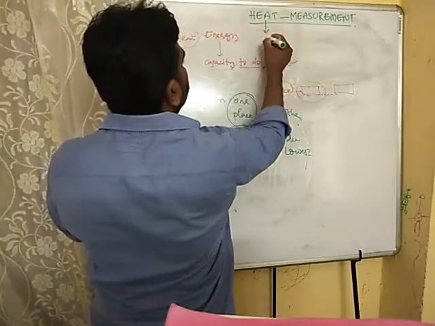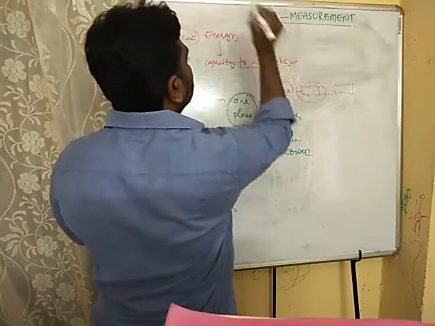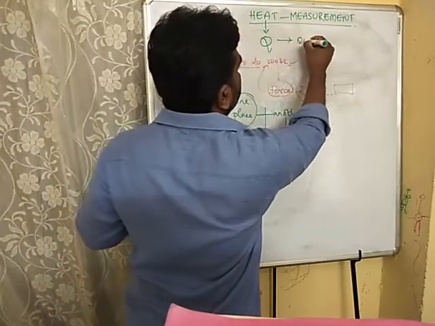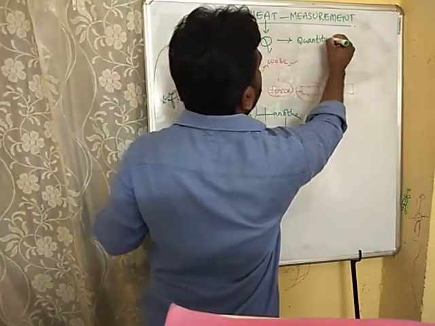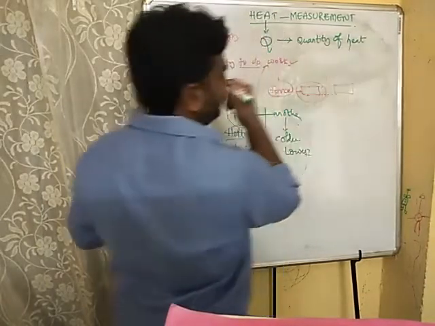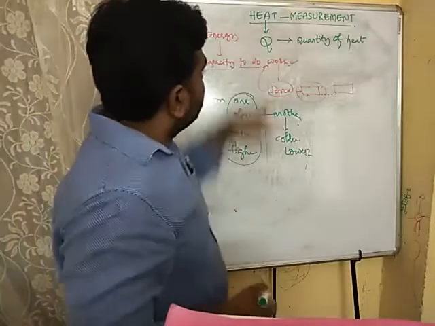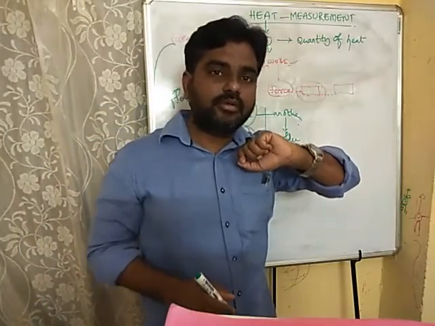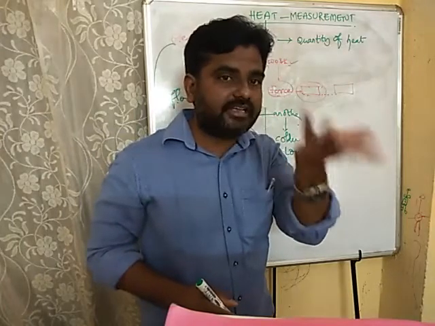Heat is denoted by a letter called capital Q. Capital Q. And this Q is nothing but quantity of heat. We will call it quantity of heat. Remember that. But is this a measurable quantity? Measurable means, for example, many times I have given these examples.